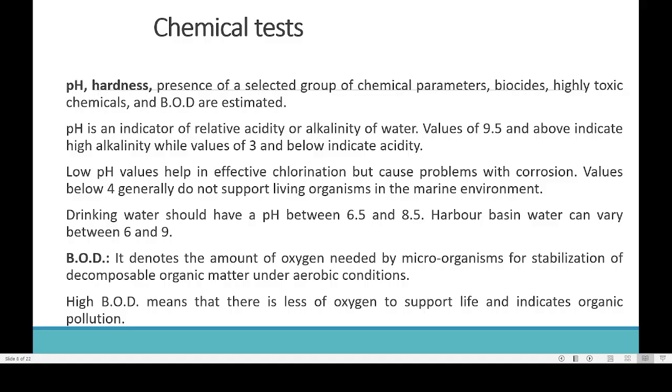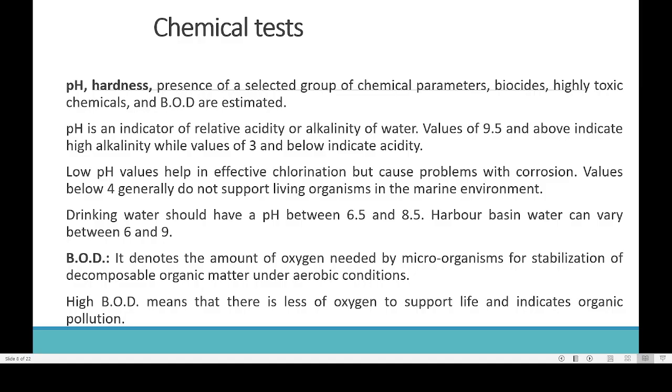In a very simple way, BOD means biological oxygen demand. High BOD indicates that more bacteria are present, and low BOD indicates that a smaller population of bacteria is present. That is the practical or functional meaning of BOD.